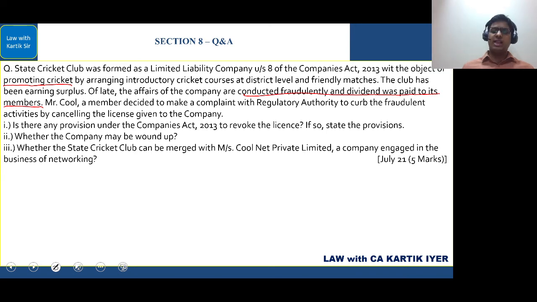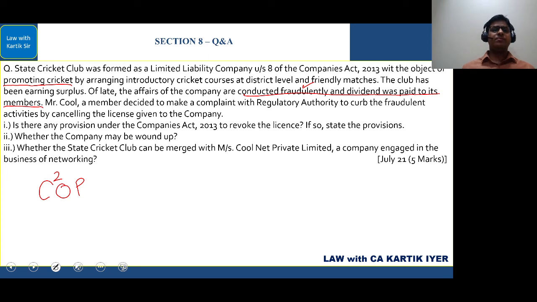Okay. Can they revoke the license? The answer is absolutely yes. Now, as I told you, if the conditions are contravened, conduct is fraudulent, objects are violated, and it is prejudicial to public interest, the Central Government will have to send a written notice, along with a reasonable opportunity of being heard, to the company. In this case, fraudulent conduct is clearly given. So, can they revoke the license?